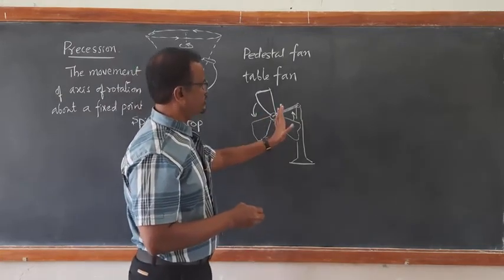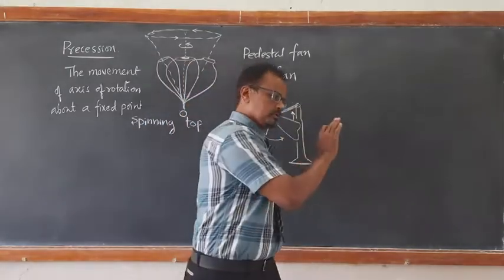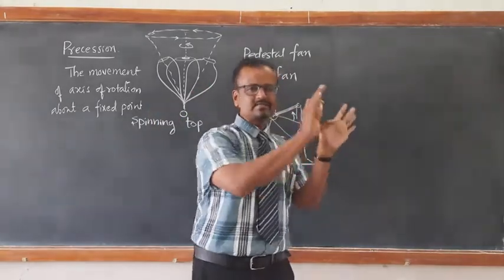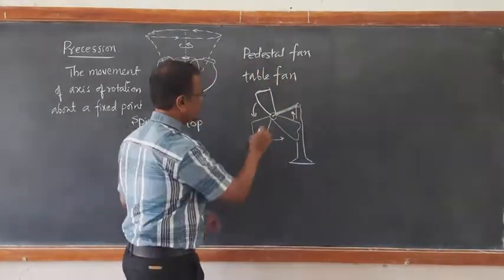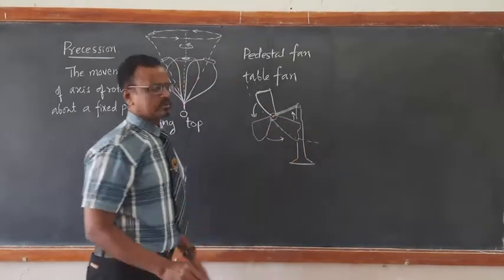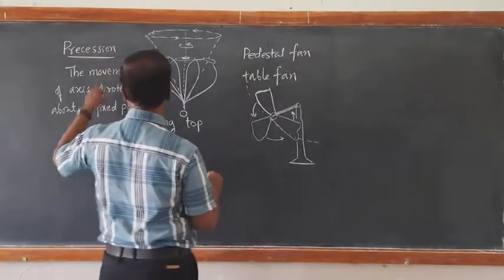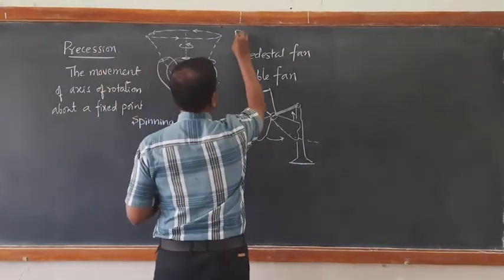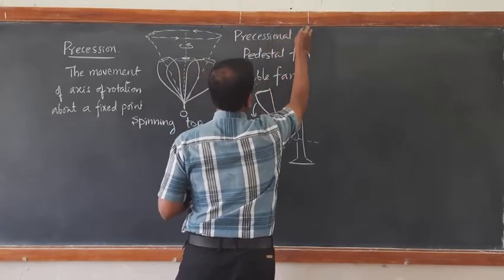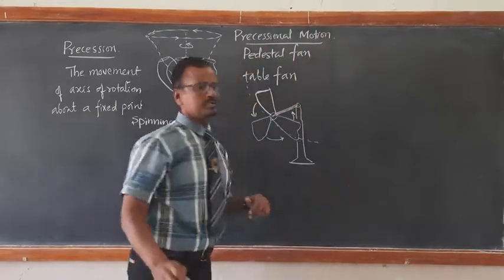But this has a movement. It moves towards left as well as towards right. As a result, what happens? This axis of rotation itself keeps on oscillating. So such a movement is called precessional movement or precessional motion.